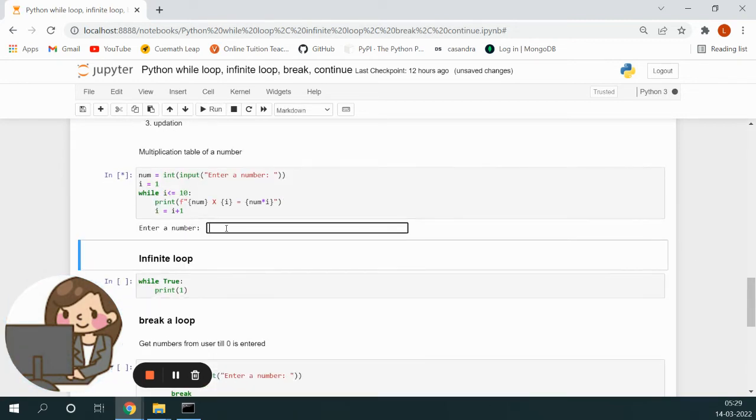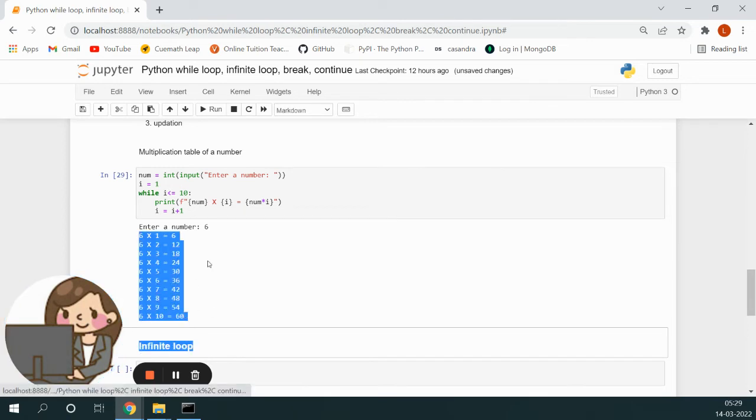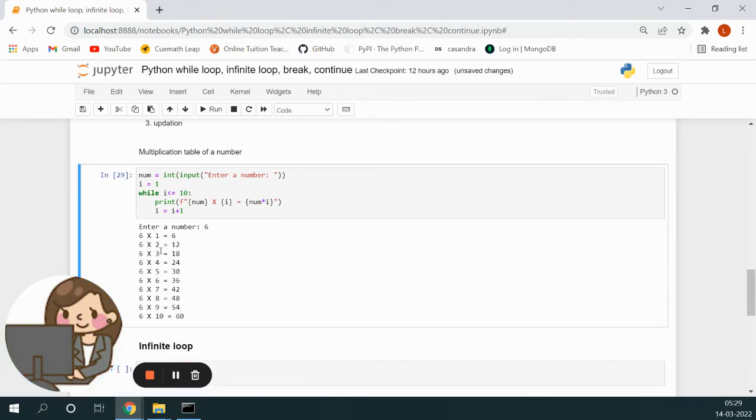Okay, let me print the multiplication table of 6. So this is how the multiplication table looks: 6 one time, 6 two times, 6 three times, like that. So what I'm doing is I'm entering the number, then I am initializing, because the number we have entered has to be multiplied with a number starting from 1 until 10, right? So this part keeps incrementing. How can we simulate that? We'll use a loop over there.